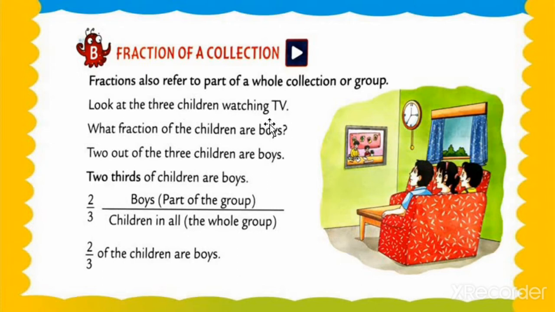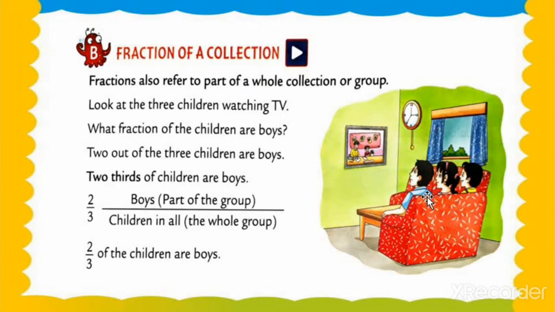Look at the three children watching a TV. See this, my dear students, these three students or children watching a TV: 1, 2 and 3. What fraction of the children are boys? Okay, my dear students, how many persons are there? 1, 2 and 3. There are 3 persons. Okay, and now we have to check the part of boys. Means how many boys are there? 1 or 2. 2 boys are there. So how can we write the fraction?